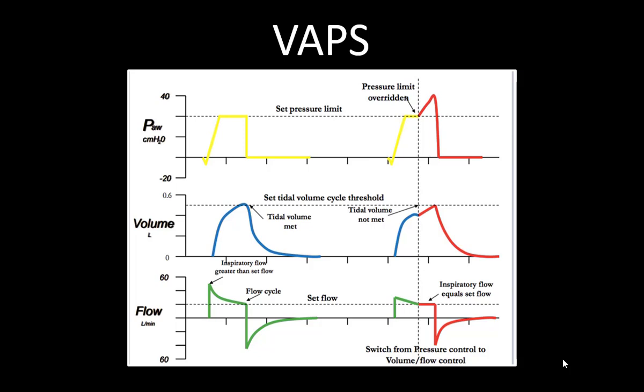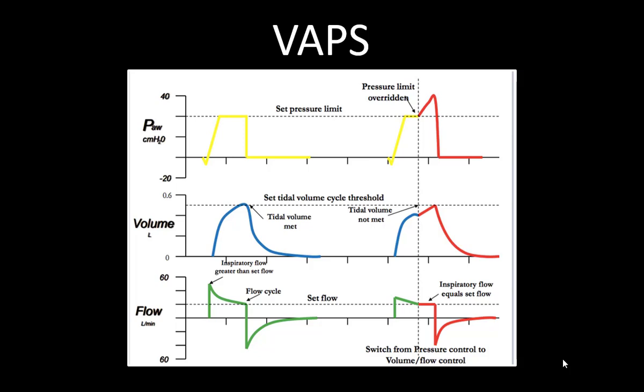As you can see here, this is the volume assured pressure support. This is the pressure waveform, this is the volume waveform, and this is the flow waveform. So this is the set tidal volume. If it is matching, it is okay. The ventilator microprocessor calculates the tidal volume with the flow dynamics. With this flow dynamics, this is the flow, so it calculates the delivery of tidal volume.